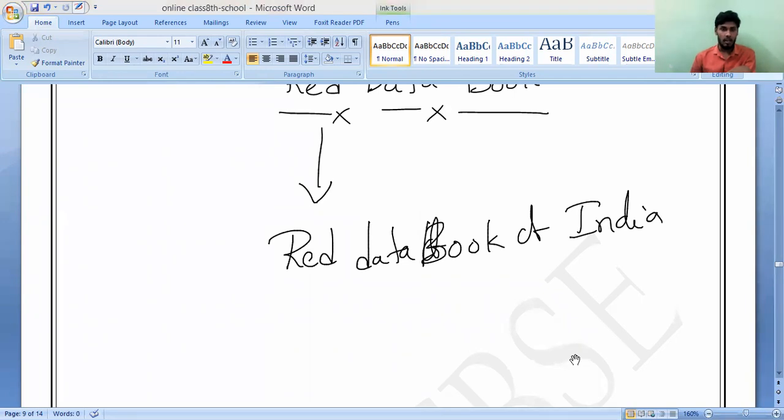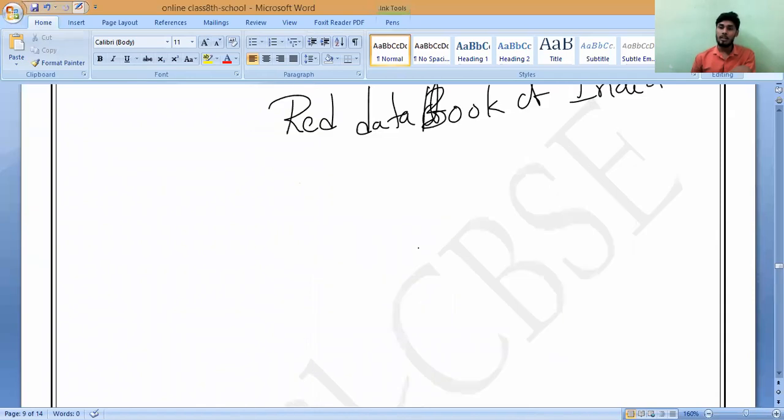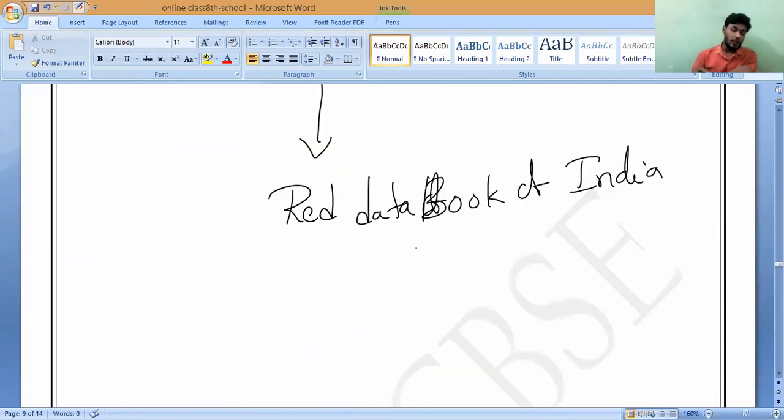Even small animals like snakes, rats, lizards, bats, wolves, frogs, and insects are included. Also we have studied lion-tailed macaque, Namdapa flying squirrel, Kashmir stag. Have you remembered? Yes, sir. Asiatic lion. These are all called endangered species of India. Under the red data book of India, all these animals will come.